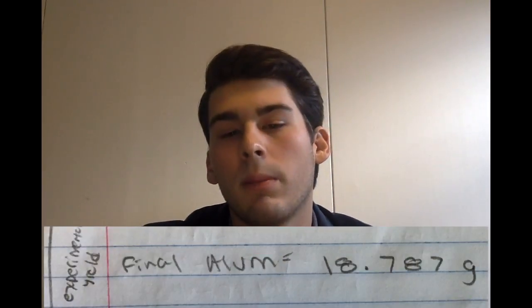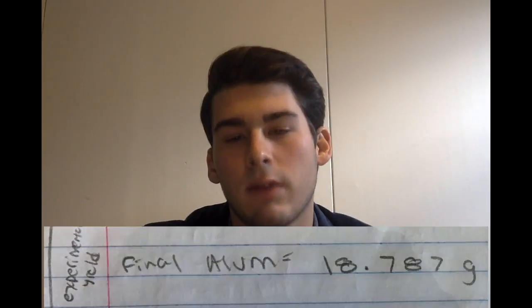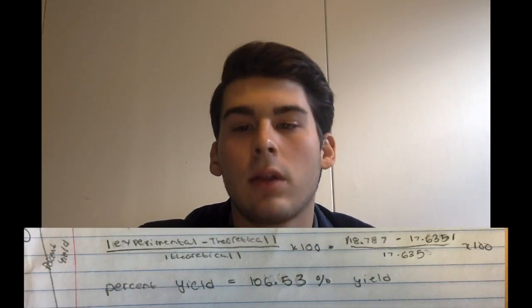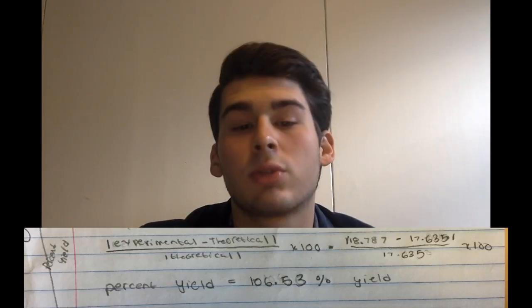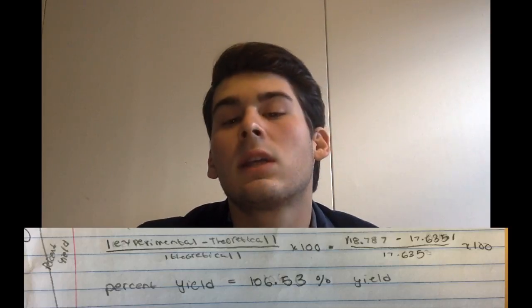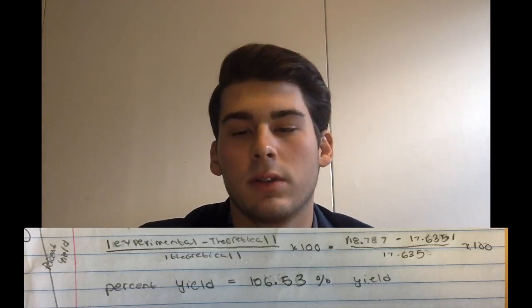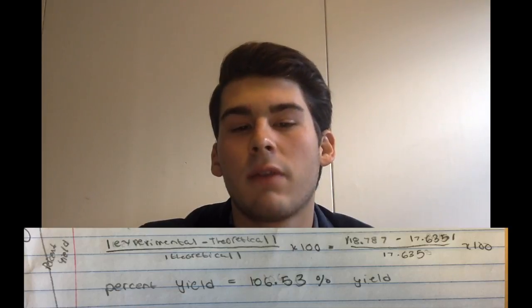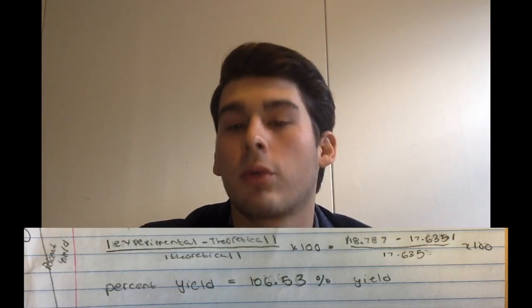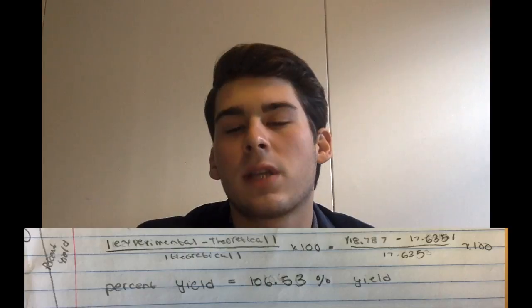The experimental alum yield was measured to be 18.787 grams. In order to calculate the percent yield, the theoretical alum yield was subtracted from the experimental alum yield to get the absolute value of the difference between both yields. This number was then divided by the theoretical yield and multiplied by 100 in order to get the percent yield. The value of the percent yield was 106.53%.